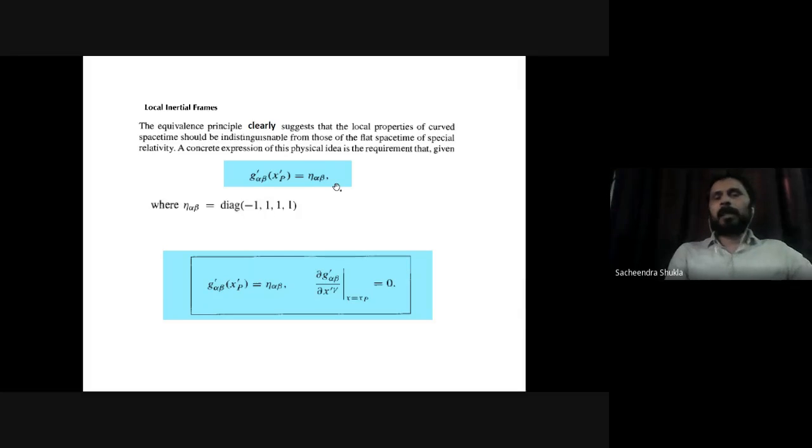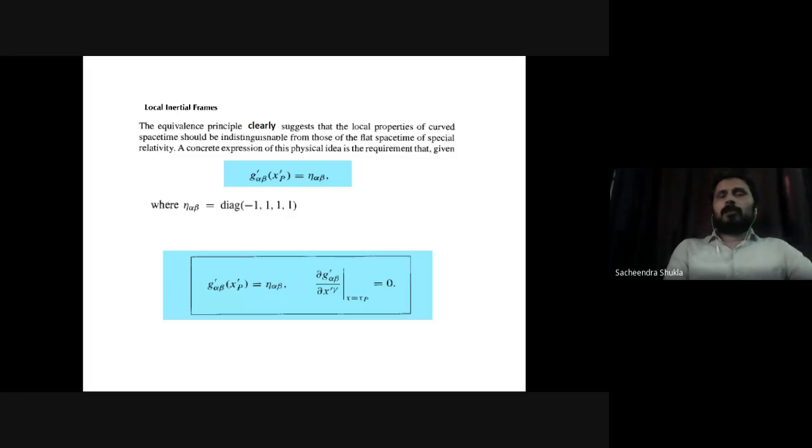If you remember, I gave you the metric of the flat space-time in Minkowski metric. That was minus dt square plus dx square plus dy square plus dz square. That geometry was described by the flat space-time metric. So this says that at any point g dash, that is this metric coefficient, can be made constant, or in other words, the effects of gravity can be neglected. Physically, it amounts to saying that. Mathematically, it amounts to saying this thing.